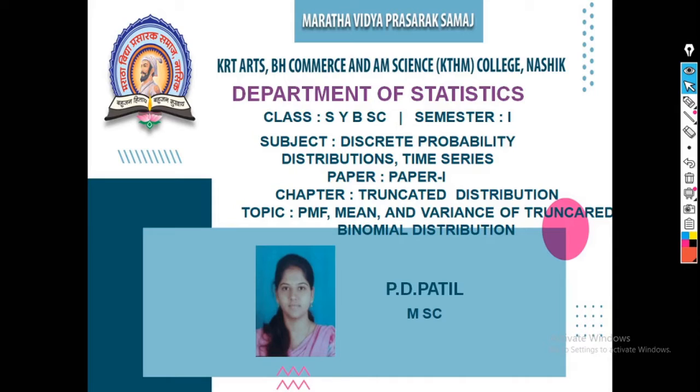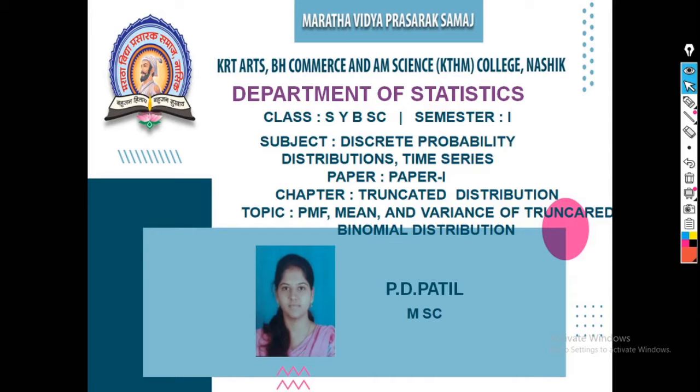That is, suppose the random variable has range running from 0, 1 up to n, and suppose in some examples the random variable does not take value x is equal to 0, we can say that it is truncated at x is equal to 0.